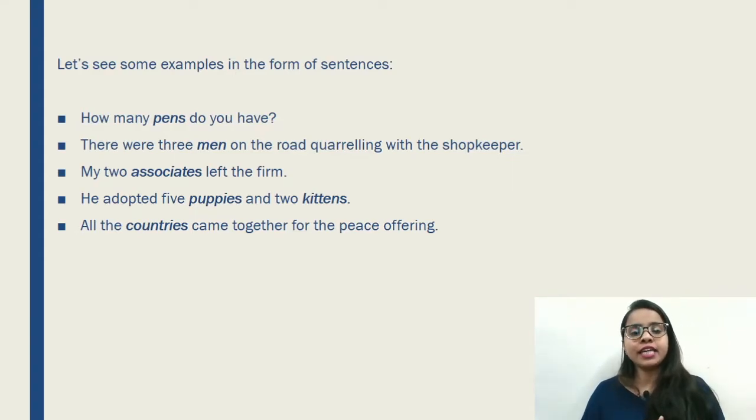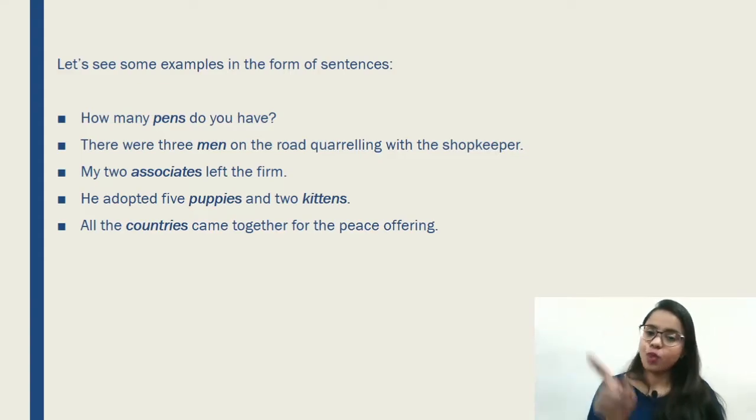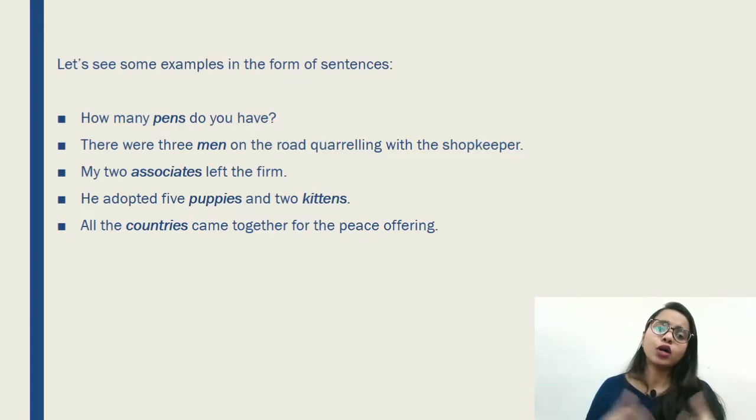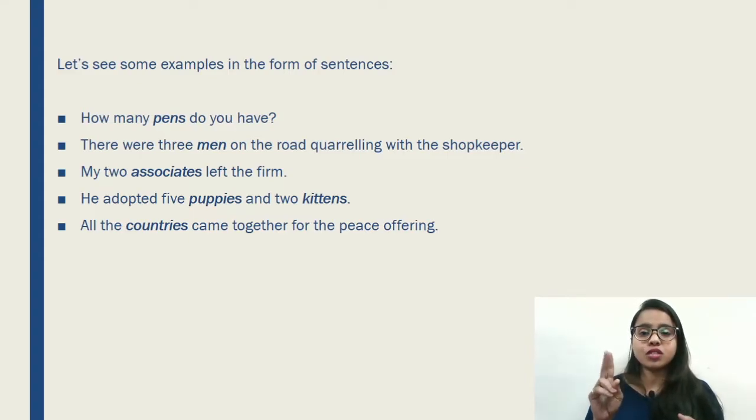Okay, so men is a plural word, because there are more than one man. So there were 3 men, that is why men is a plural, and you can count them, so that is why it is countable. Next one. My 2 associates left the firm. Okay, associates means the people who work with you, or the colleagues. So the 2 associates, you can count it. Okay, and it is the plural form, so that is why associates is a plural word.